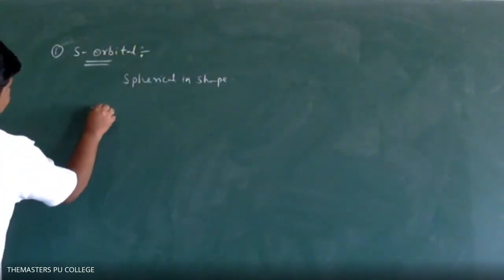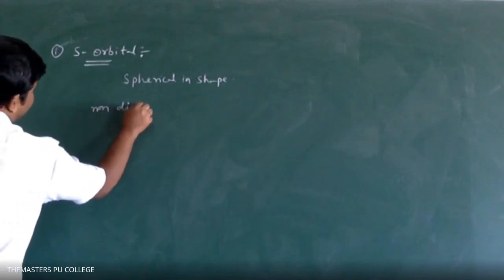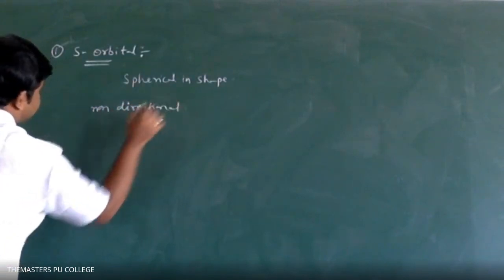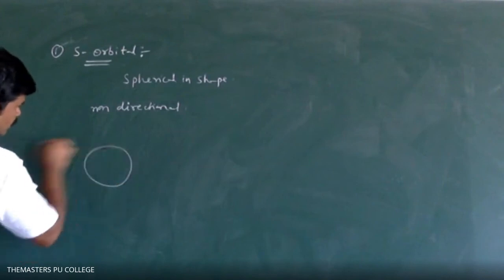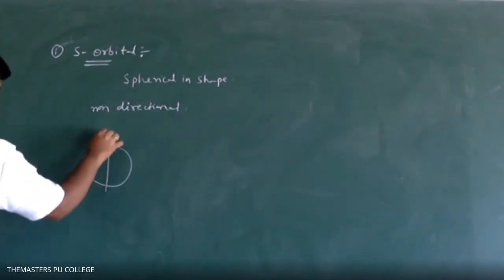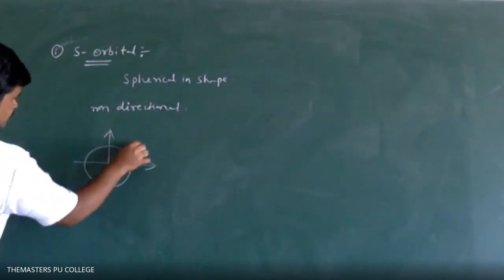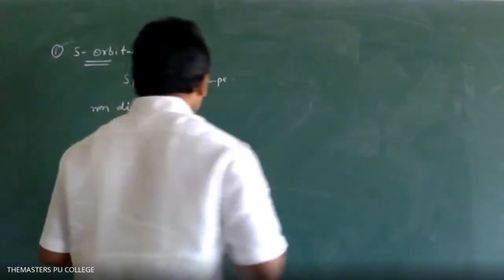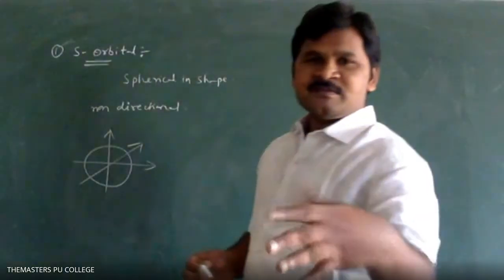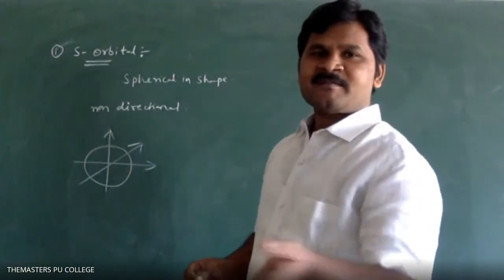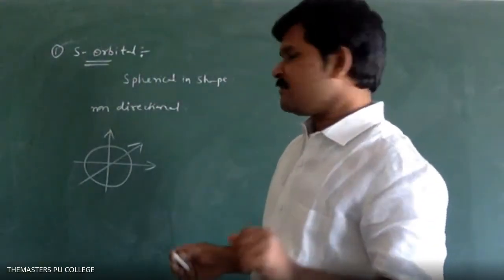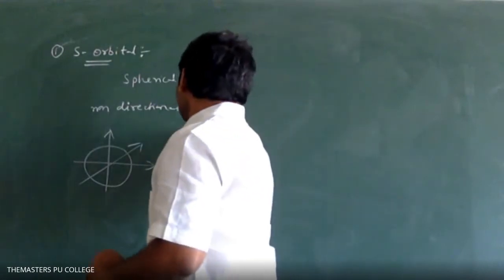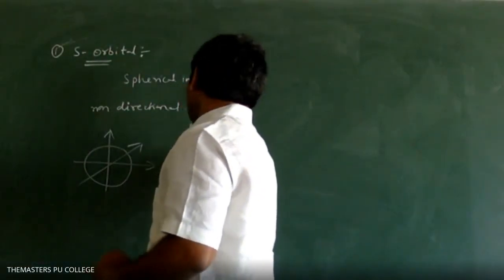So this is the shape of S orbital. Some values you please remember as it is. In the quantum numbers concept, we will get that. For S orbital, L is equal to 0, M is also 0.